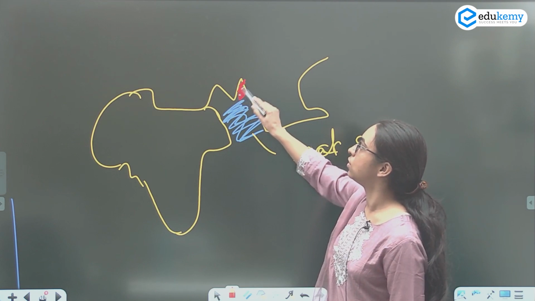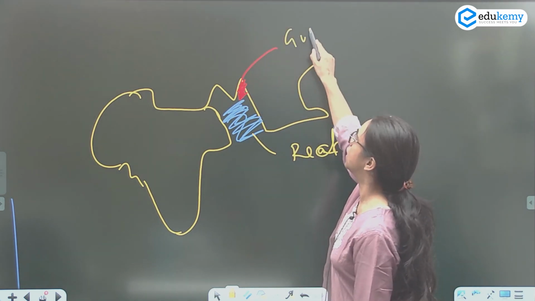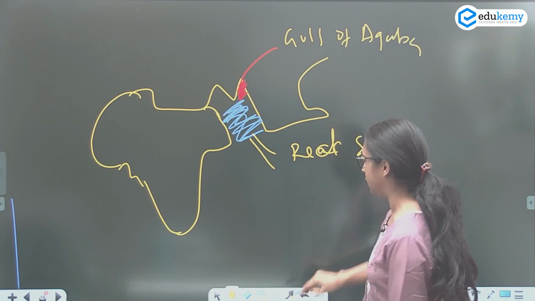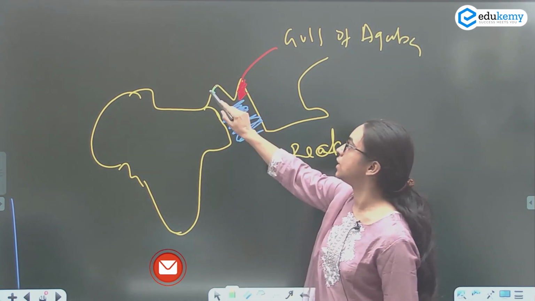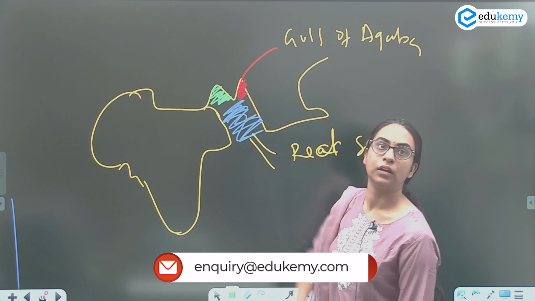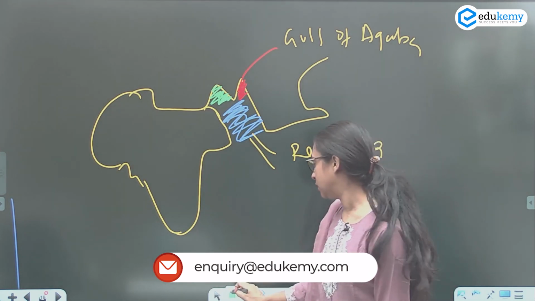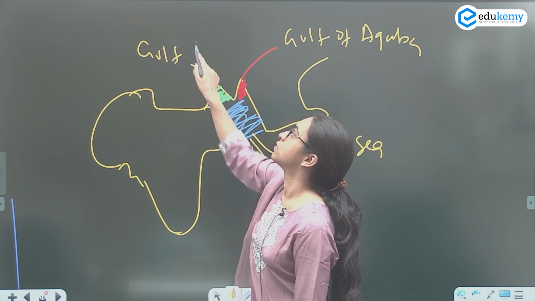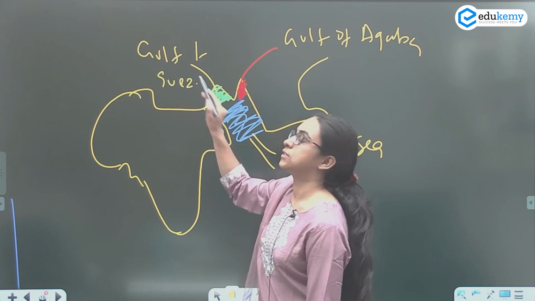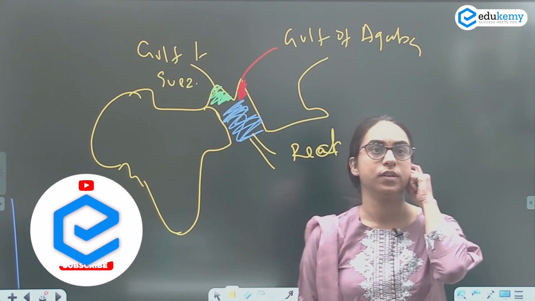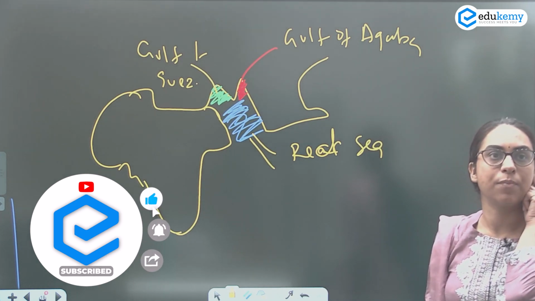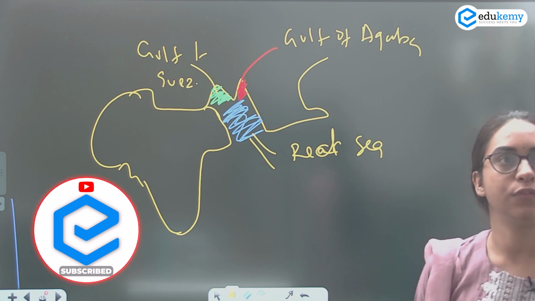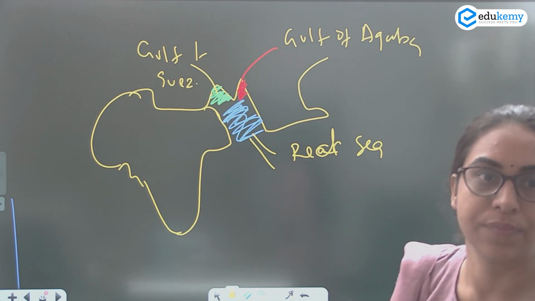This is the Gulf of Aqaba, and this is the Gulf of Suez. Okay, this is the Gulf of Suez. So please look at this map here. Try to draw this map in your book. So Gulf of Suez, Gulf of Aqaba, Red Sea, etc.